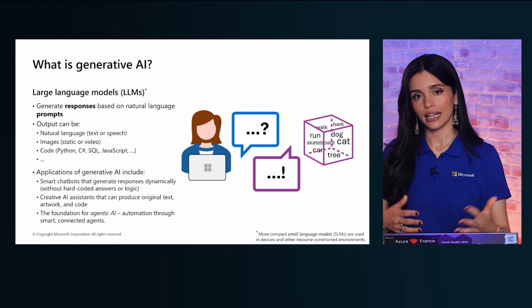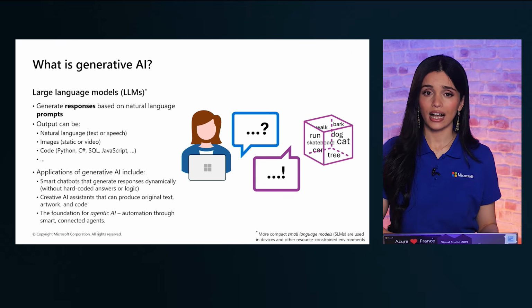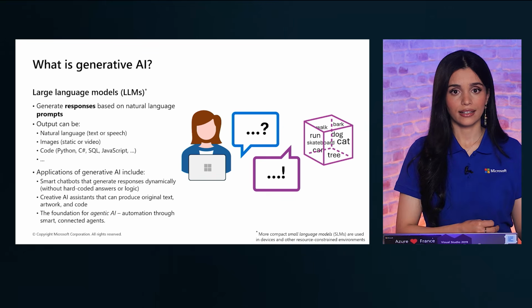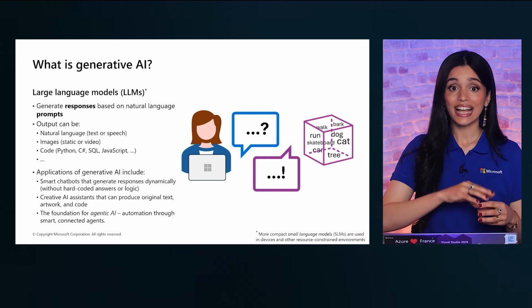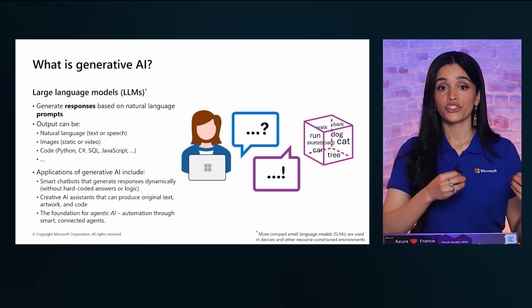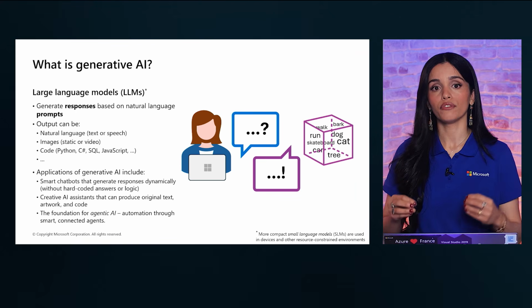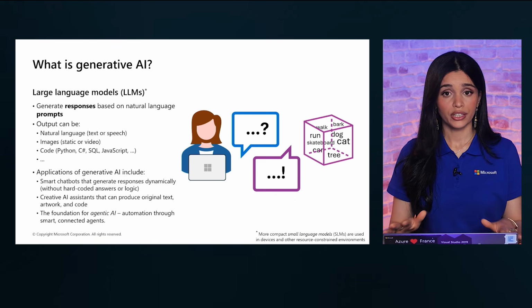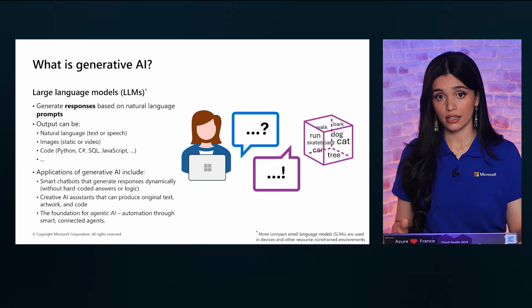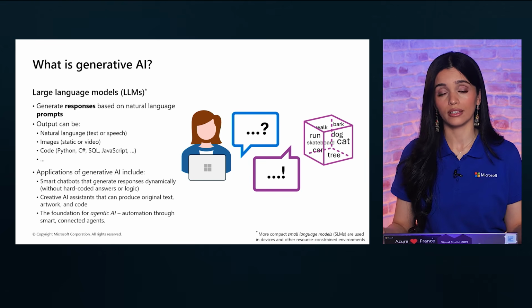You can think of it like this. Generative AI is the brain that can speak, write, and create. And agentic AI is the assistant that gets things done. And this is why generative AI is the foundation of agentic AI. Without generative AI, agents couldn't understand language, create plans, or produce new content at each step.